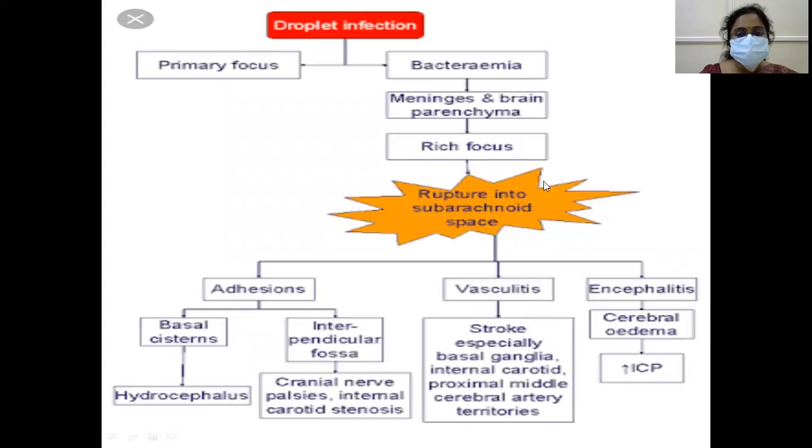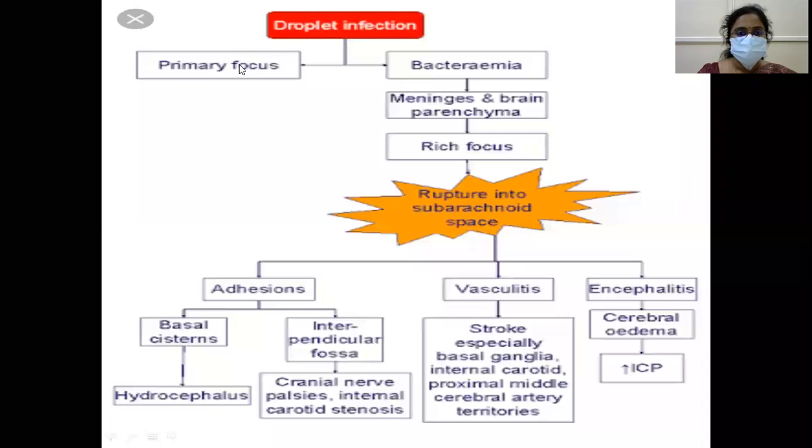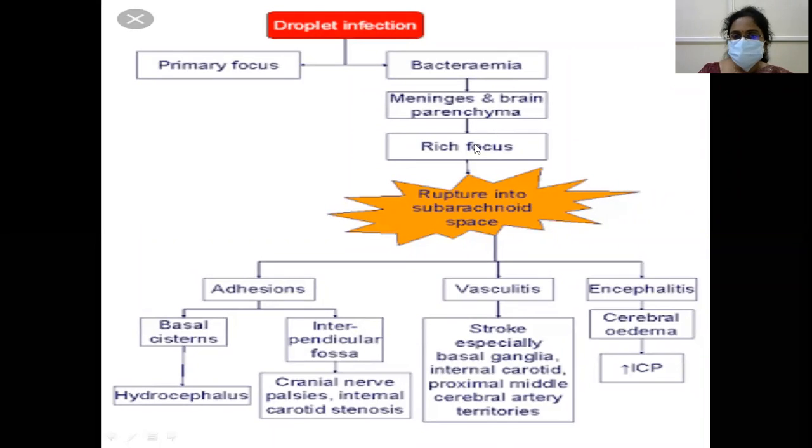Okay, this is how it works with the brain. The primary focus is the lung, acquired by droplet infection, which then leads to bacteremia through lymphohematogenous spread. They can affect the meninges and the brain parenchyma and form the Rich focus, similar to the Ghon focus in the lungs.